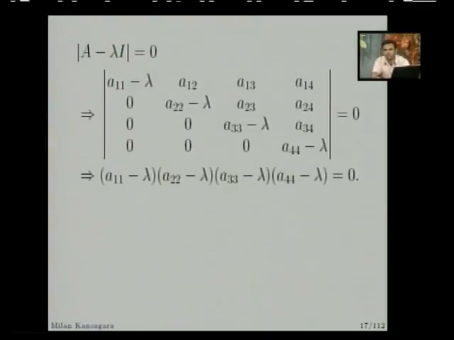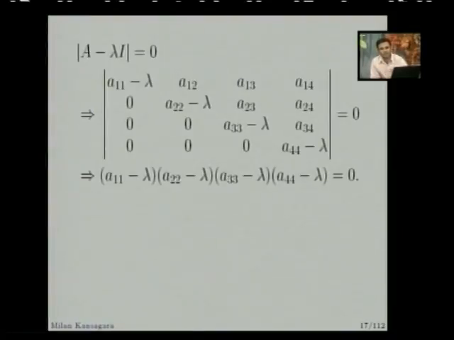we will get this. Sir, how can we write this equation directly? Okay, so see, let us expand this determinant from the first column. Then we get a11 minus lambda into the determinant of its minor. What is the minor? Remove the first row and first column. So the remaining portion is a22 minus lambda, a23, a24; 0, a33 minus lambda, a34; and 0, 0, a44 minus lambda. And the entries corresponding to the other 0s in the first column become 0, so there is no need to write those terms.